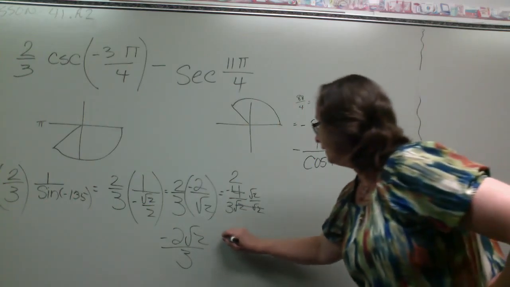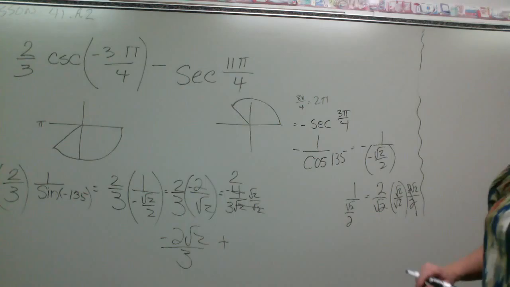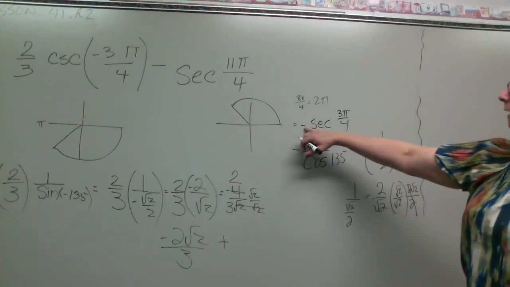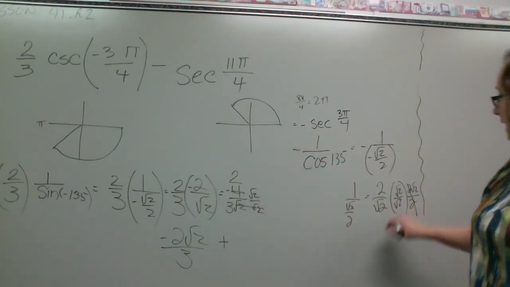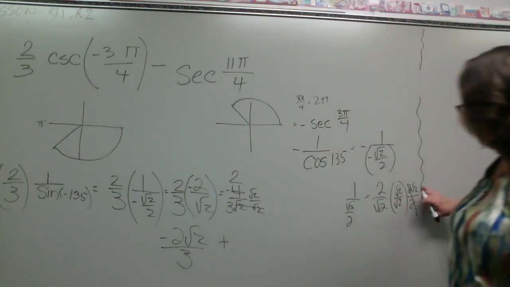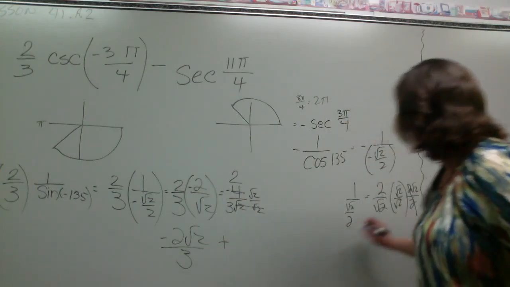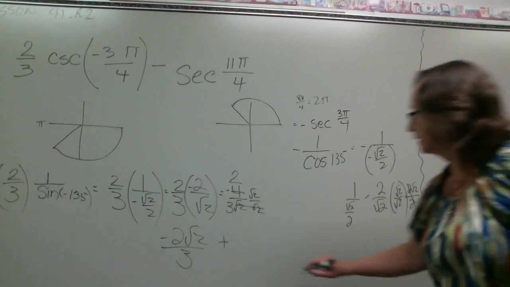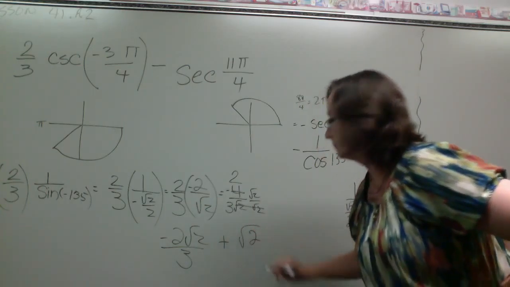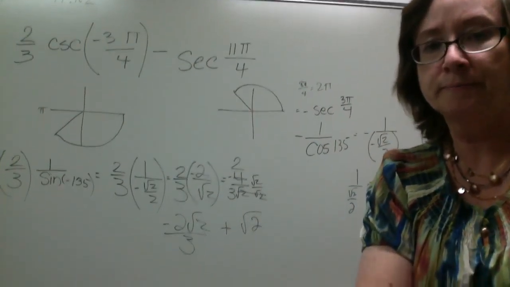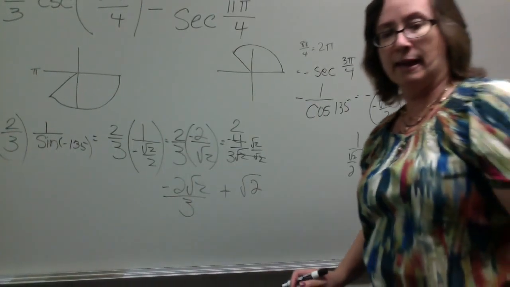So when I come over here and I say, all right, I already took care of my minus. This is now going to be a square root of 2. Yes, that's an equal sign. Square root of 2. Okay? Now, when I'm looking at that, can you see that? Is it 2?